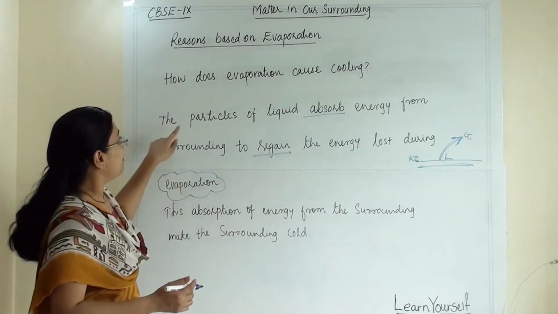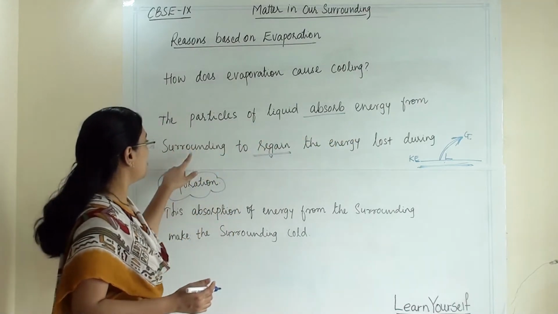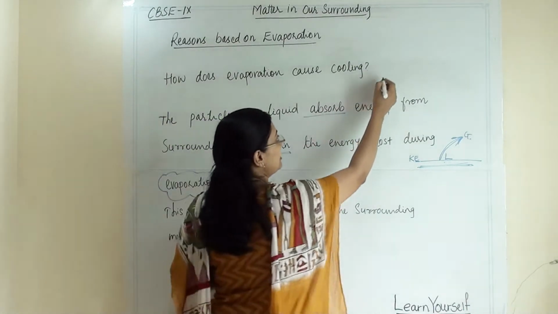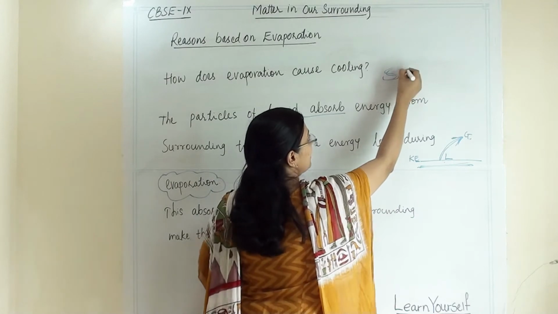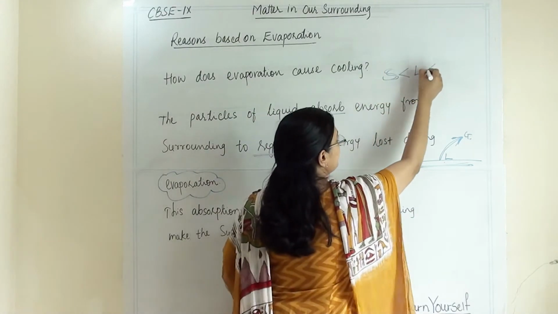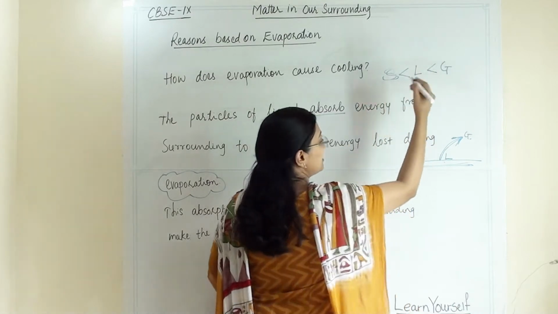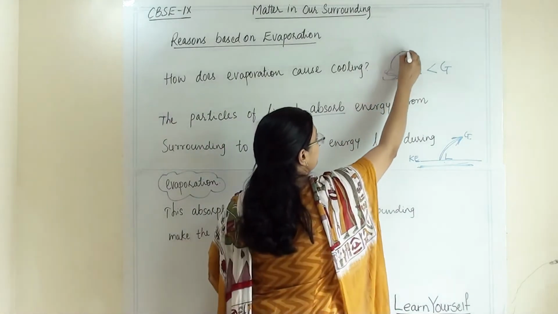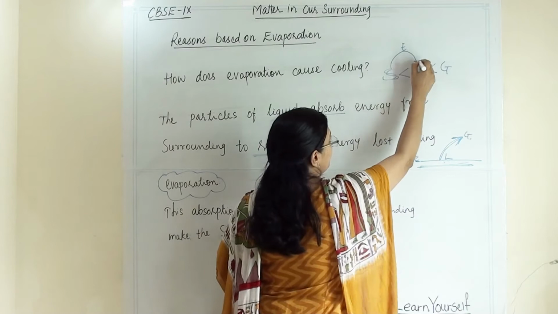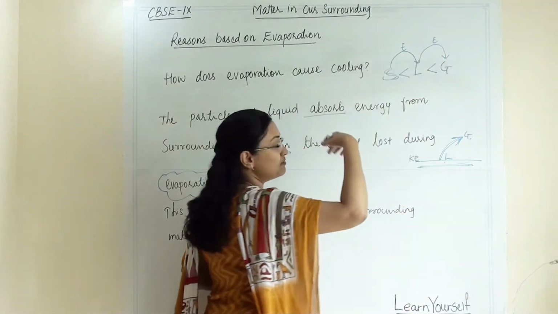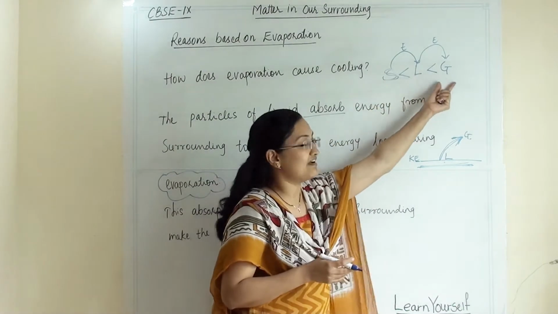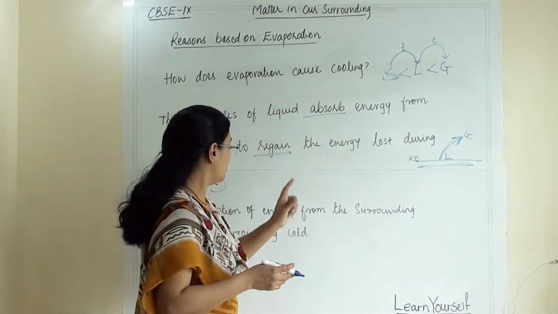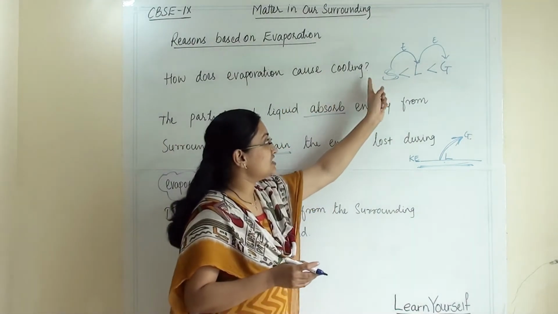So the particles of liquid absorb the energy from the surroundings to regain the energy lost during evaporation. We know that solid particles have very little energy, liquids have more energy, and compared to that, gaseous particles have maximum energy. So if they want to change state from solid to liquid, they want energy. From liquid to gaseous state, they again want some more energy, because these states possess more kinetic energy compared to the earlier one. So they will use this energy and change state.